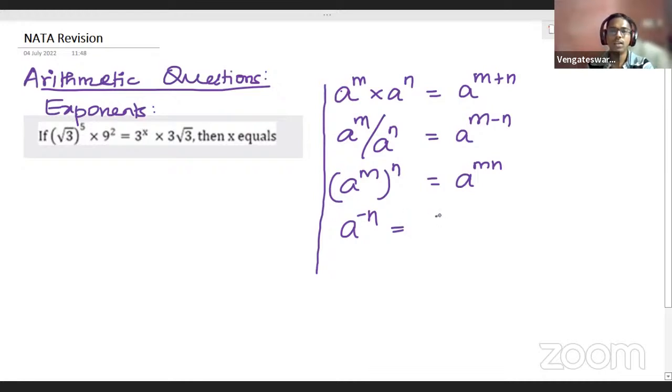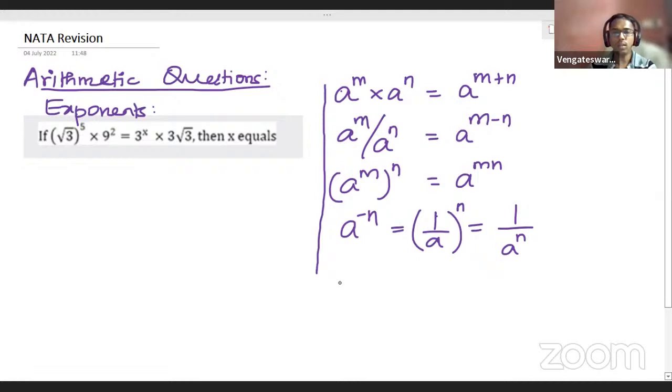When you have a negative power, what happens is you will have the reciprocal raised to the positive power: 1 by a, the whole power n. Or otherwise, you can even rewrite this as 1 by a power n. Everything is same. So when you have a negative power, this is how you do.